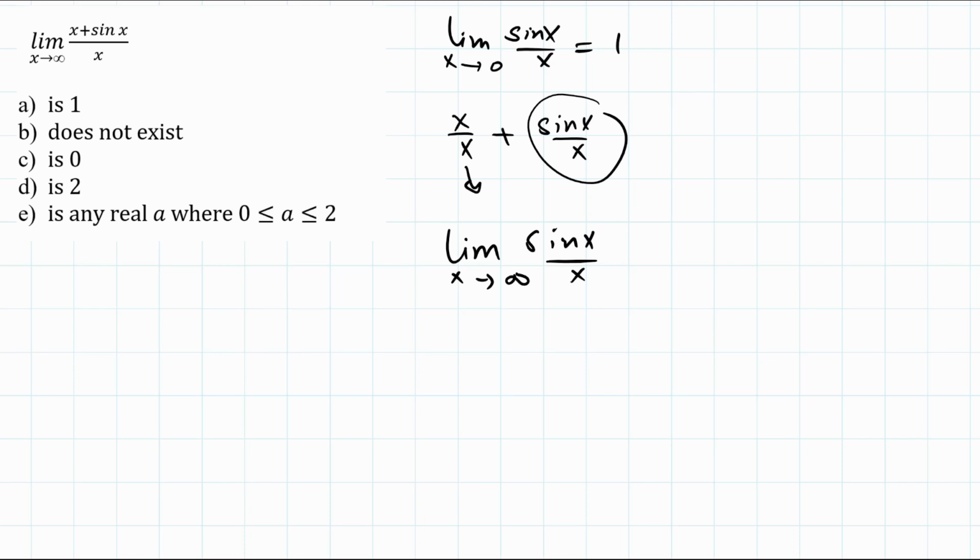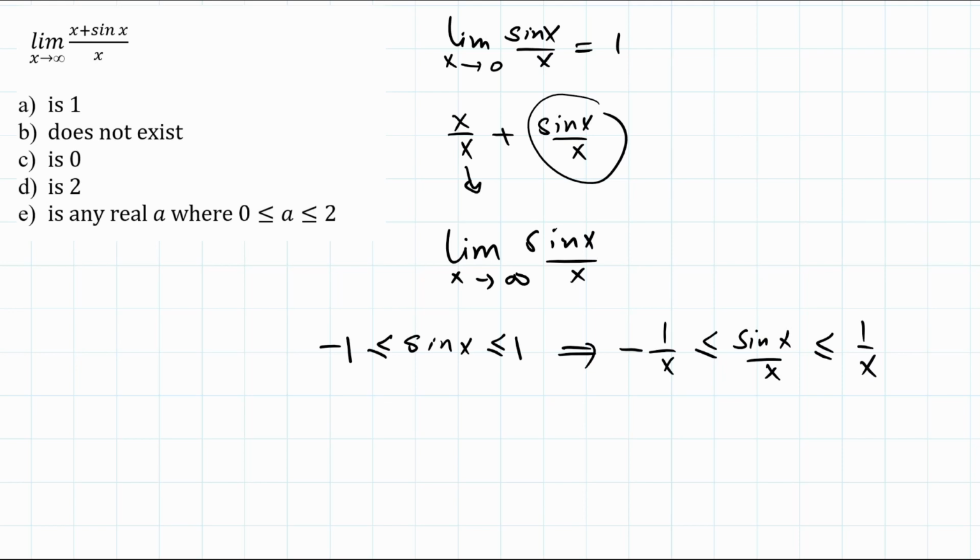Formally, this is done using the squeeze theorem, which means that I know that sine x is less than or equal to 1 and greater than or equal to -1. Now if I divide by x all the way, because x is positive, going to infinity, this is going to be -1 over x is less than or equal to sine x over x, which is less than or equal to 1 over x.